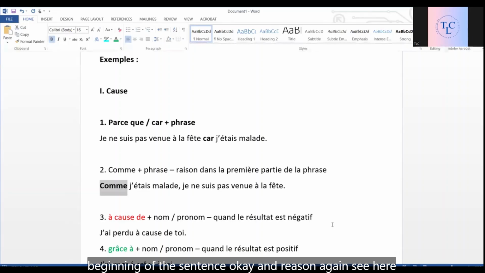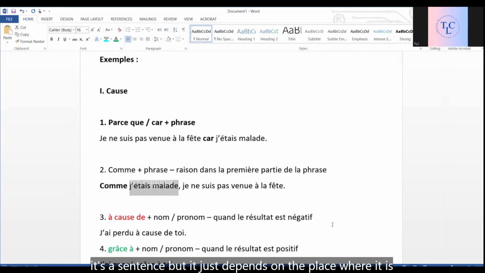Okay, then reason, again, see here it's a sentence, but it just depends on the place where it is placed. You see, same sentence, the thing is similar, we are giving a reason, but the place matters. Okay, c'est ça.